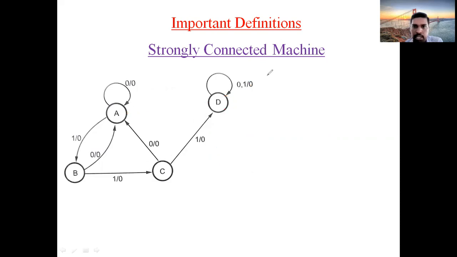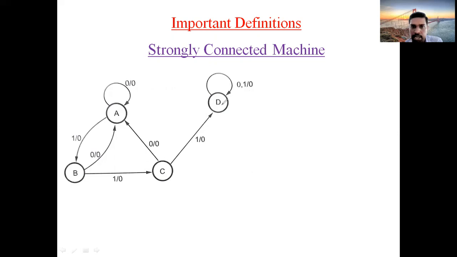Okay. Remember that the first definition is successor. What is successor? If a state A is moving to state B for input 1, then B is called one successor of A. If state D is moving to state E for input 0, E is called zero successor of D. Okay, clear? And what is the second definition? Terminal state. What is a terminal state? The state which doesn't consist of any outgoing arcs. Outgoing arcs means it should not reflect any movement towards another state.